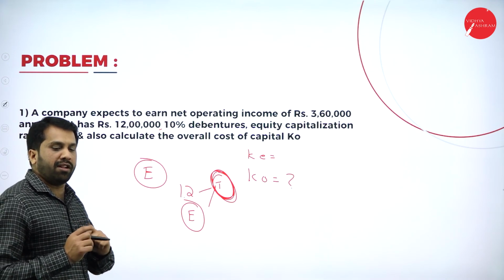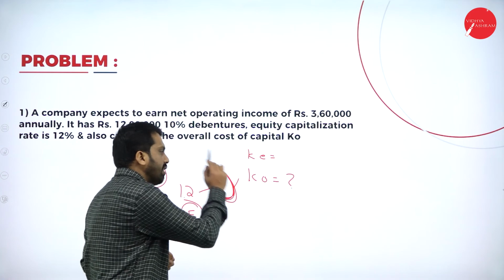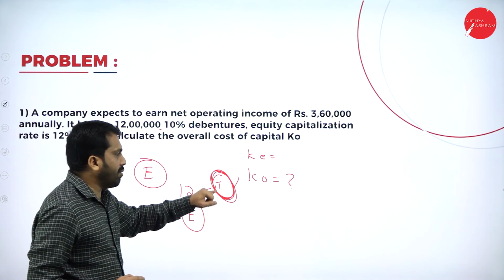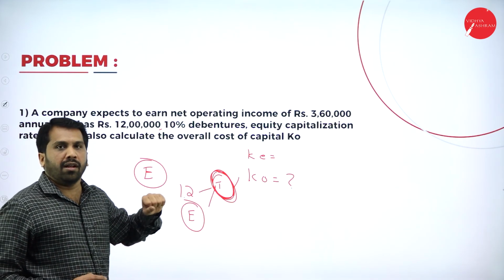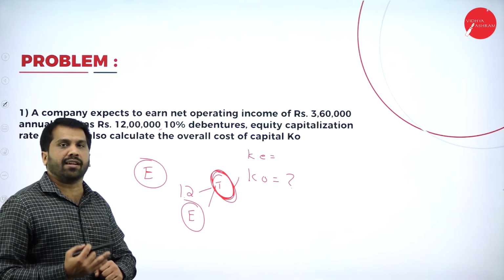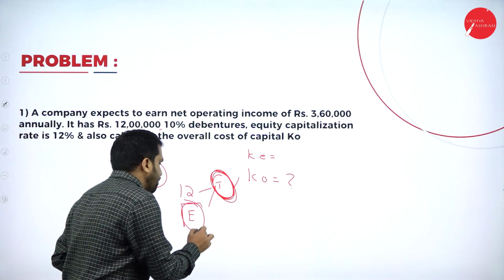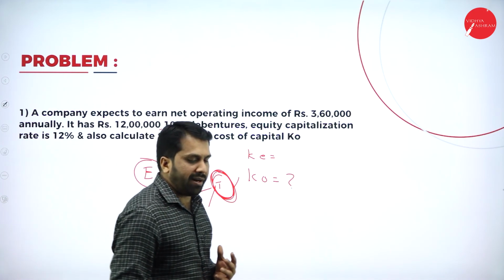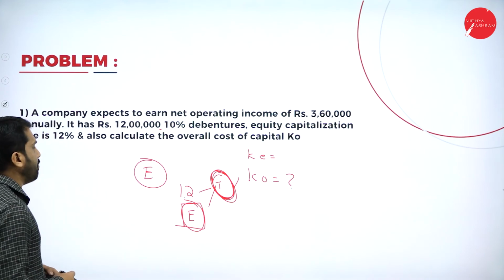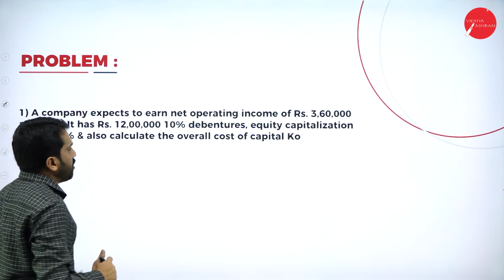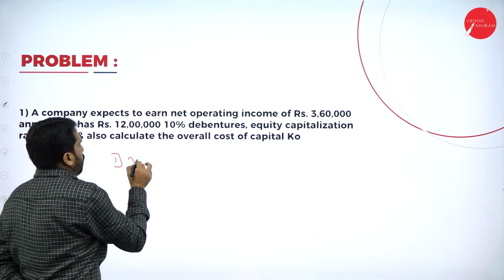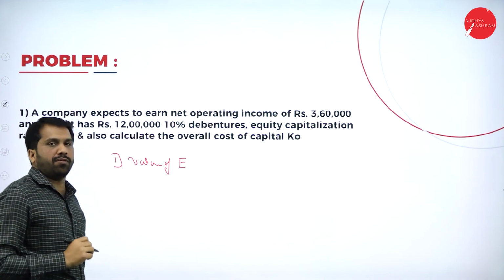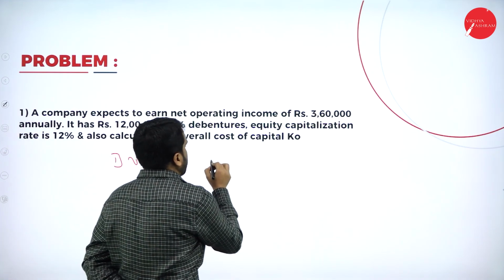Now, first we will find out what is your total investment, means value of the firm. Value of the firm. How to find out value of the firm will come later. Before that, how much is your equity? You have to find out the value of equity. We'll go one by one slowly. So, first, we will find out value of equity. So how to find out? Very simple.